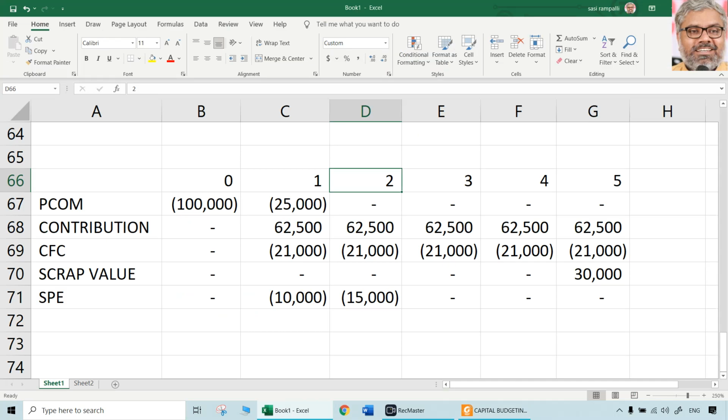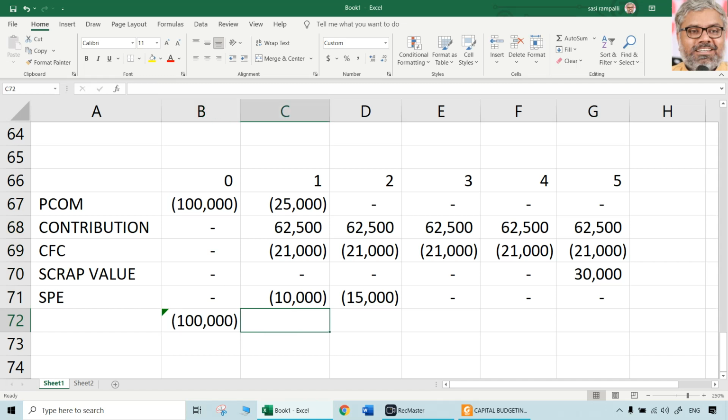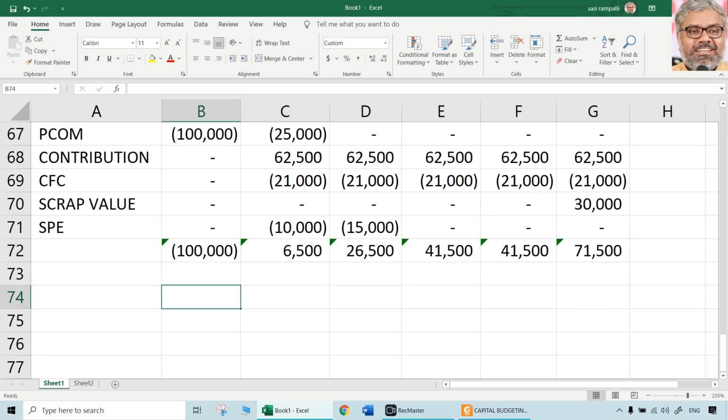That's all. These are the various cash flow information. So this is how we have to build the cash flow. Now all that we need to do is simply calculate the cash flow for each of these years. Year 0 minus 1 lakh. Year 1 6,500, whatever is the total of these pluses and minuses. Like that for years 2, 3, 4, 5. You have to do the calculations on paper and on calculator. So these are the cash flows.